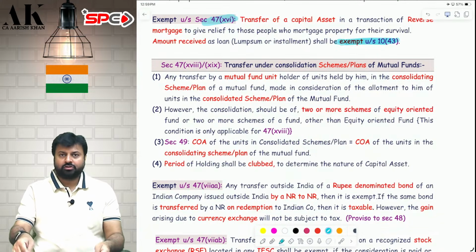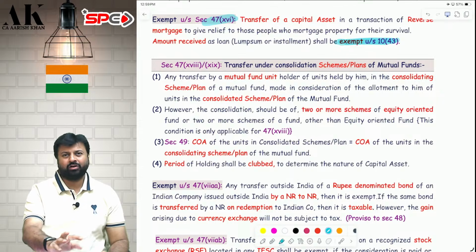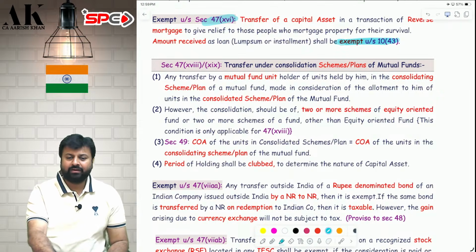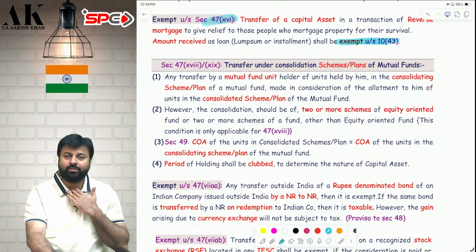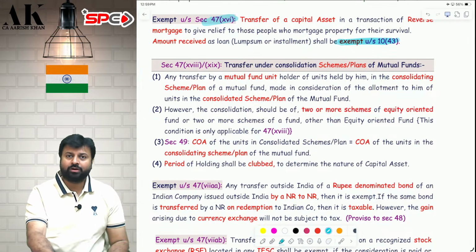What I will do, I will stop the session here. We will take a 2 hour session every alternate day, and day after tomorrow, on Sunday, we will complete capital gains. Because now the fast is going on, I am not able to speak because I am not able to drink water.